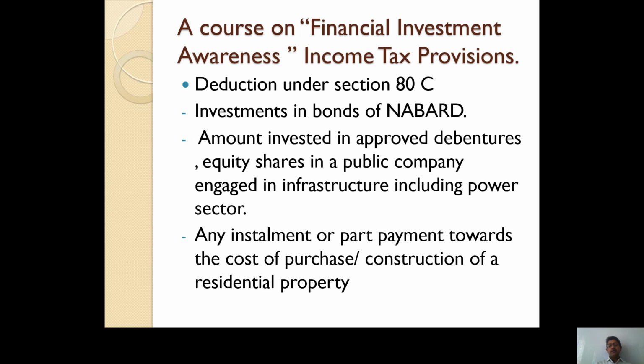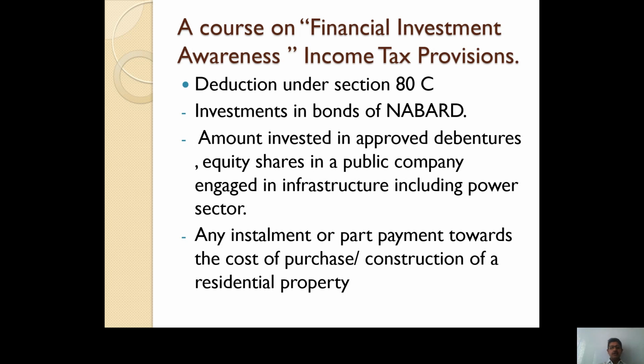This investment is eligible only if an assessee invests in approved debentures or approved equity shares in a public limited company, and that company must be engaged in infrastructure including power sector. Such investment is eligible to get deduction under section 80C of Income Tax Act 1961.